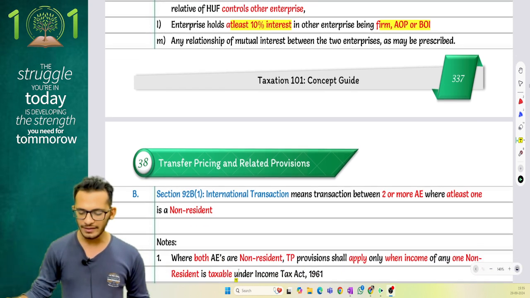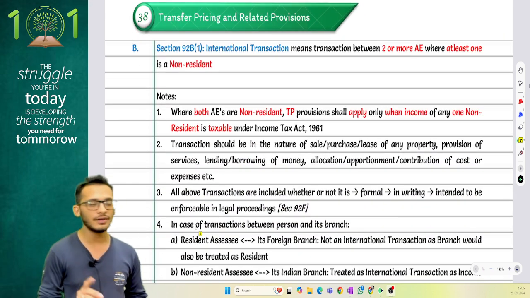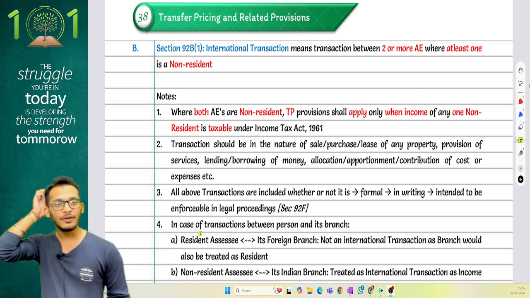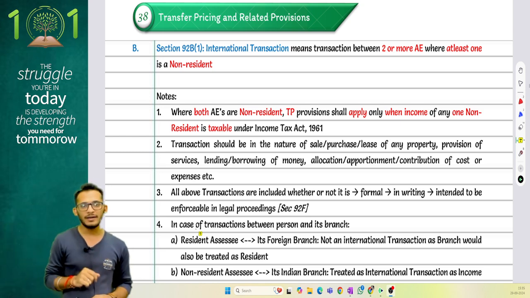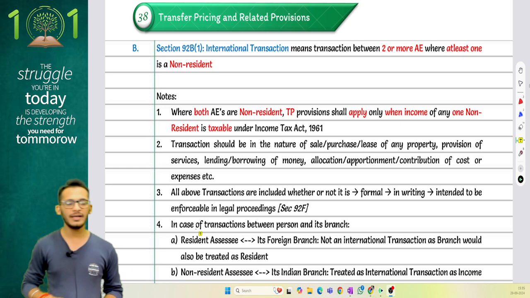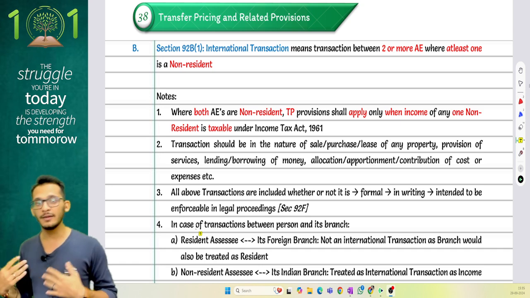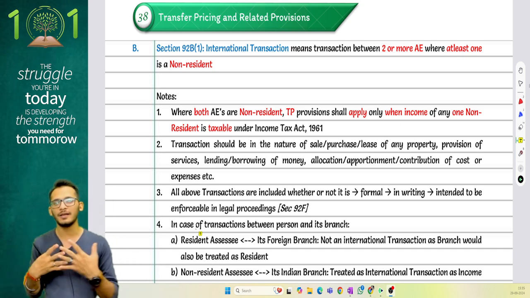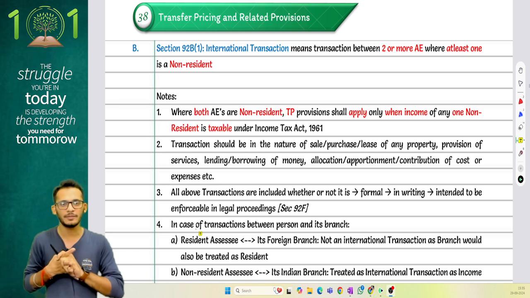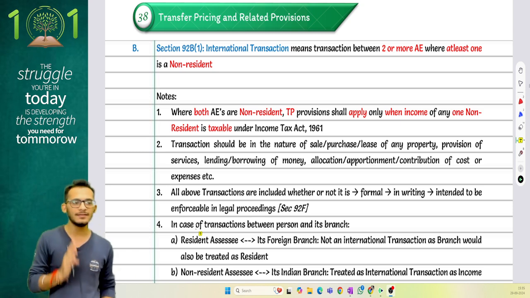Next, what do you mean by an international transaction? Income tax says international transactions are basically those transactions between two parties who are AEs, one of whom at least should be a non-resident. Understand? One of whom is to be a non-resident, meaning transactions between two domestic people are not going to be called an international transaction for transfer pricing. It will only be so if at least one of the parties is a non-resident.